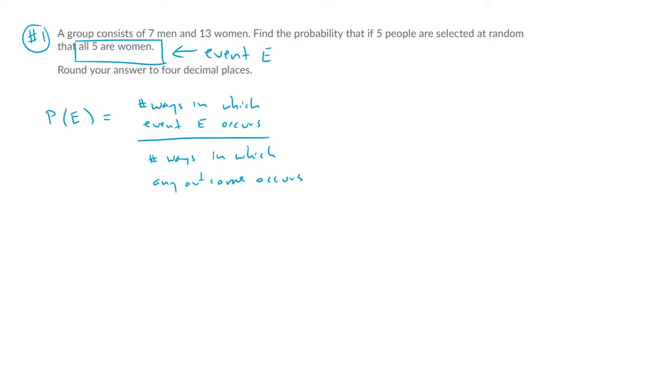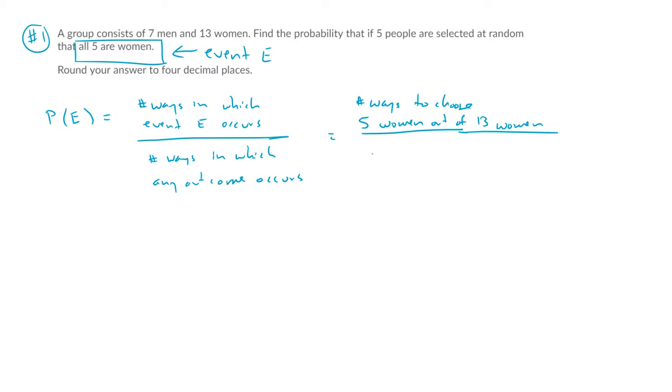So, let's think about what is event E. Event E is that we're choosing 5 people, and they all ended up being women. So this is the number of ways to choose 5 women out of 13 women, divided by the number of ways anything can occur.